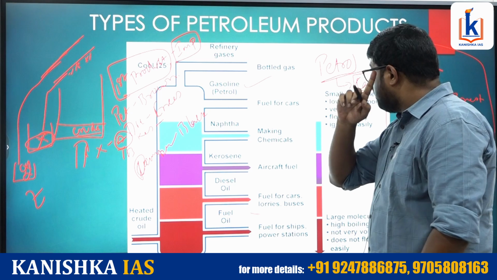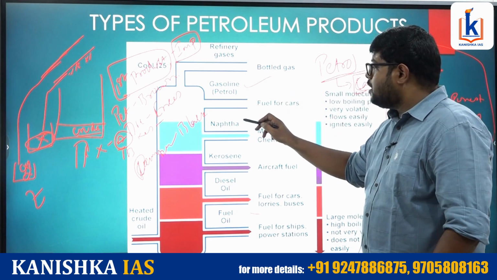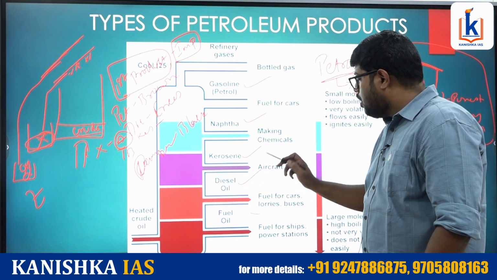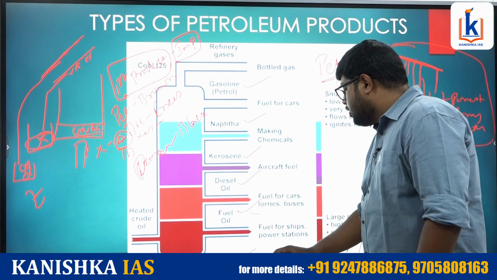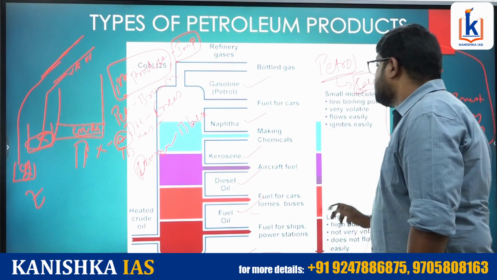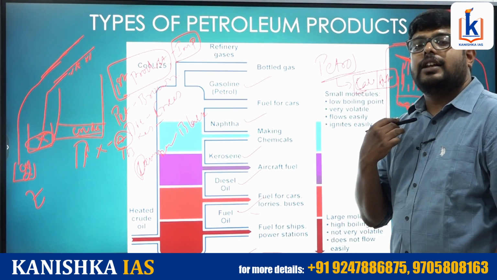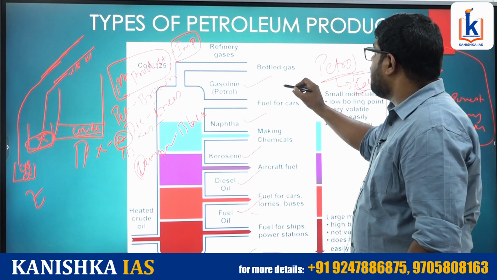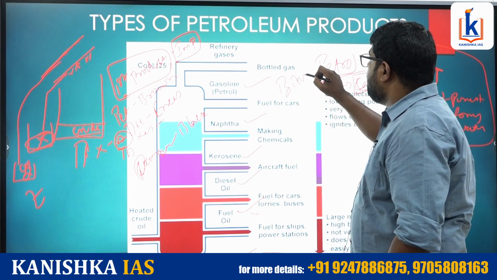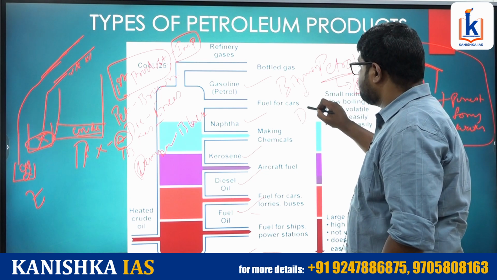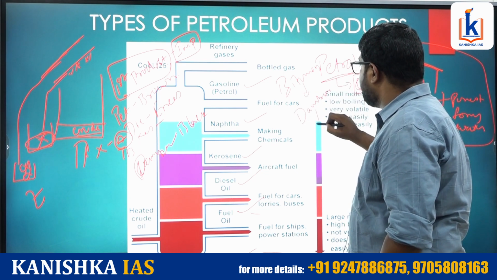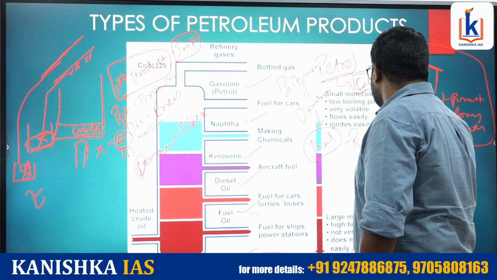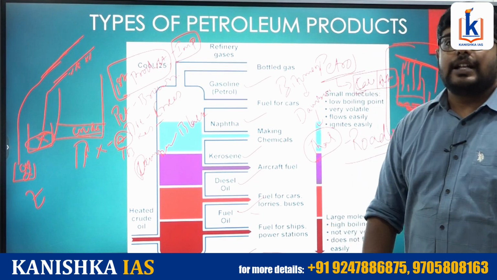So first we get gasoline, that is petrol. After gasoline we have naphtha. After naphtha we have kerosene. After kerosene we have diesel oil. After diesel oil we have fuel oil. Then the residue. This residue is called bitumen. The final product of the fractional distillation of crude oil is called bitumen. Bitumen is nothing but our damper, we also call it tar. This is used for roads.